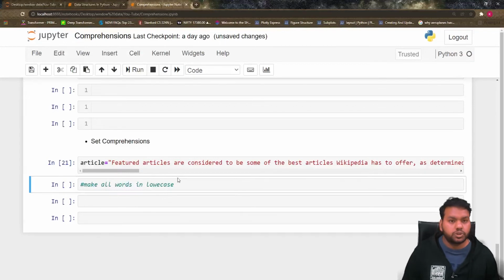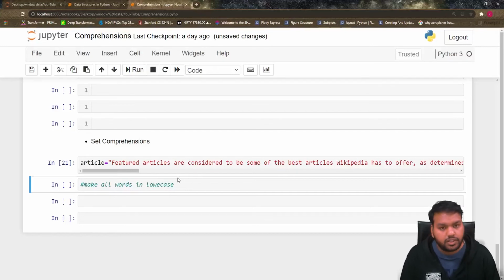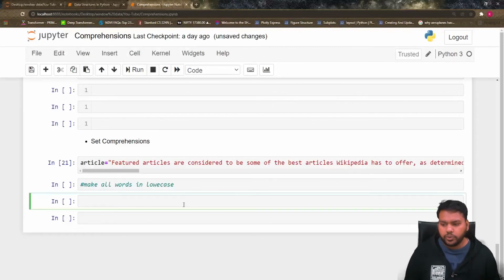What I want to show you here is that I want to get all the unique words from this article. When we want unique words, we can use a set, because a set does not contain duplicates. So we can use a set in that place, whereas if you use a list, it will have duplicates. So what I need to do is define it first, and I want all the words in lowercase.